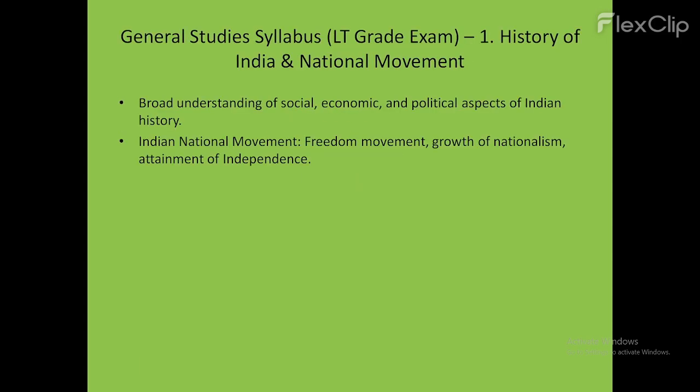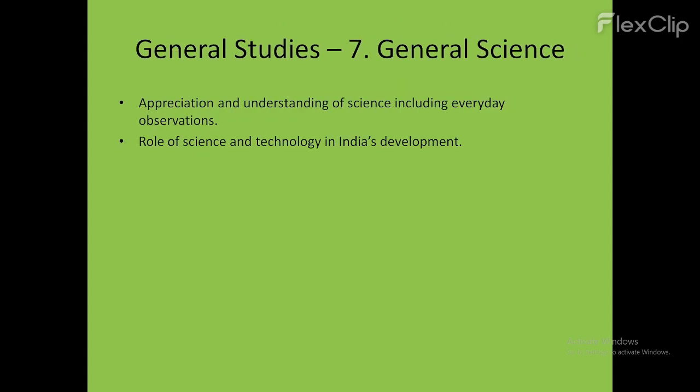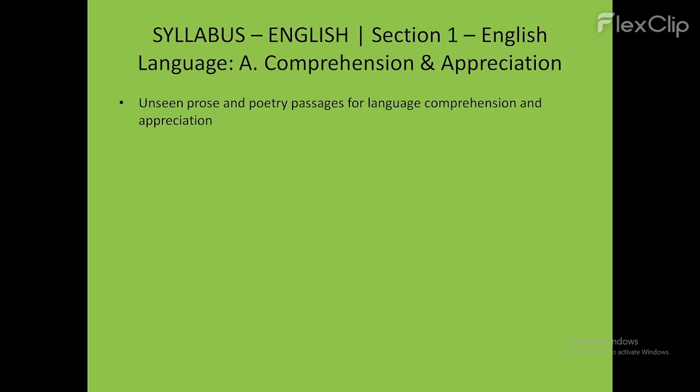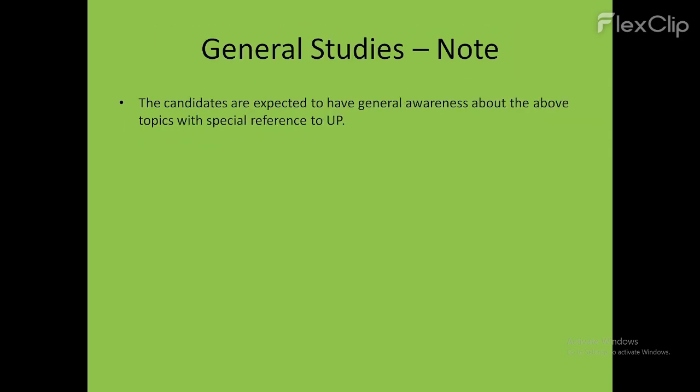Now you have to keep in mind that these 9 units of general studies are required to be prepared with a special reference to UP. So these 9 units, excluding mathematics, the rest of the 8 units should be asked especially from the point of view of the incidents, events, and programs associated with Uttar Pradesh.